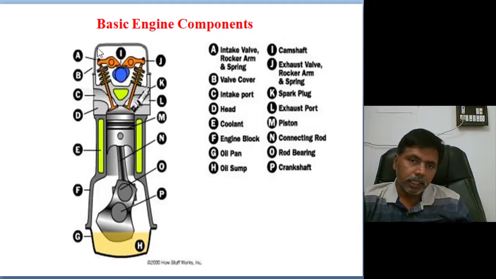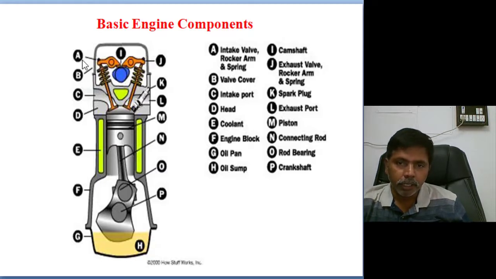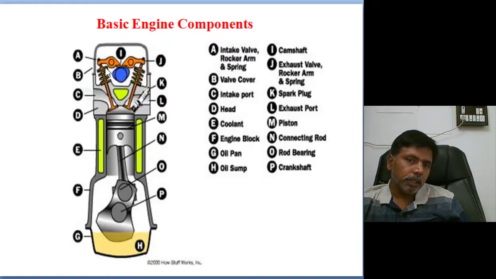Okay, this is the schematic view of the internal combustion engine. You can see each part is denoted by nomenclature. Part A: intake valve, rocker arm and spring. By spring tension, it is always in closed mode only. By camshaft rotation, when this lobe comes, it will lift and push the inlet valve against the spring tension. Then through the inlet port, air or air-fuel mixture will enter into the cylinder.